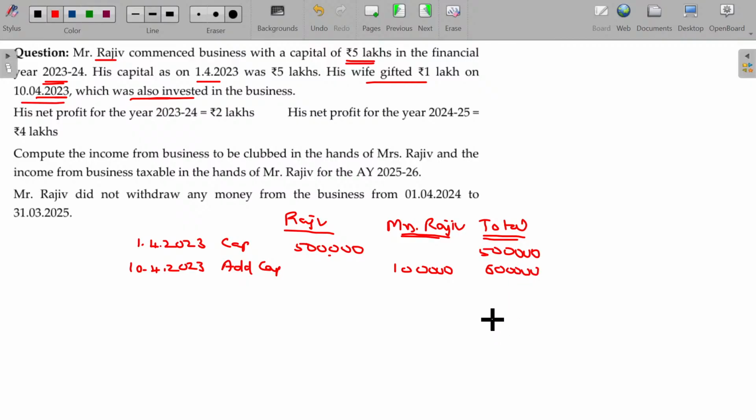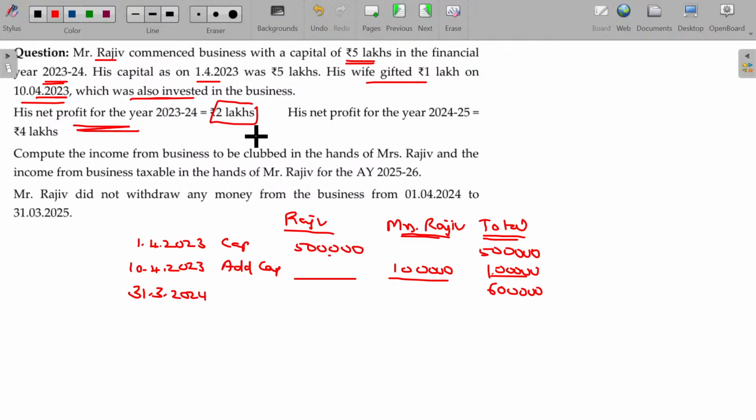On day 1 of the previous year 23-24 being 5 lakhs, a matter of 10 days later, another 1 lakh invested, which is actually received from Mrs. Raju. Okay. Now overall capital being 6 lakhs for the year end, 31st March 2024.